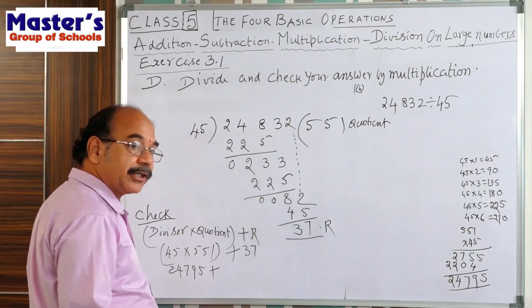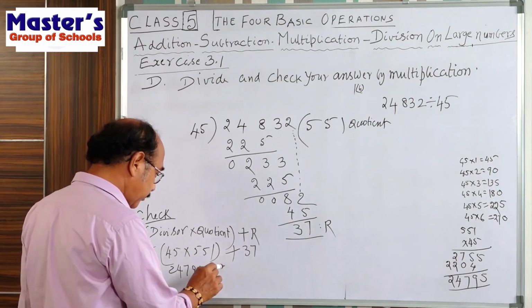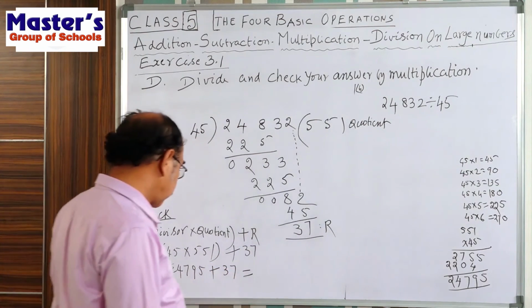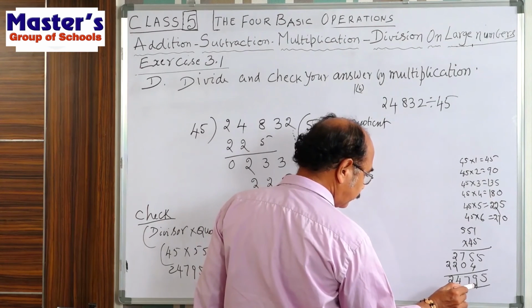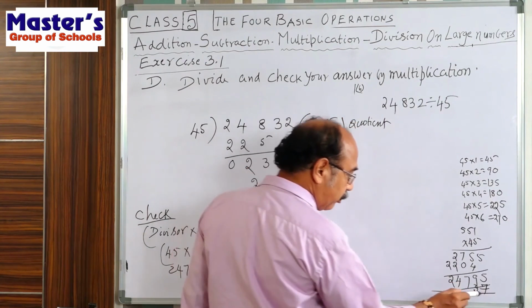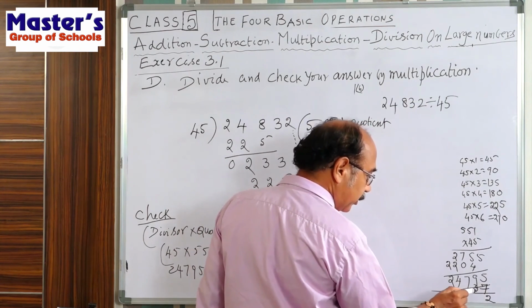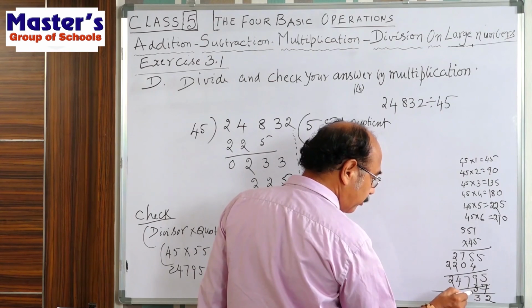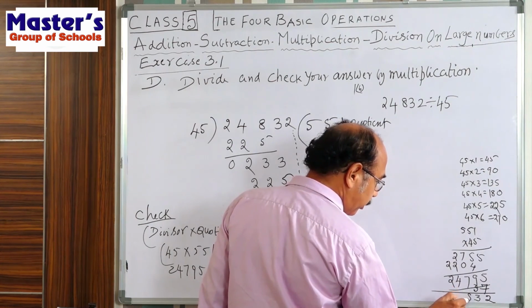To this add 37, the remainder. Add 37. 7 plus 5, 12, 2, 1. 3 plus 1, 4, 4 plus 9, 13, 3, 1. 7 plus 1, 8.